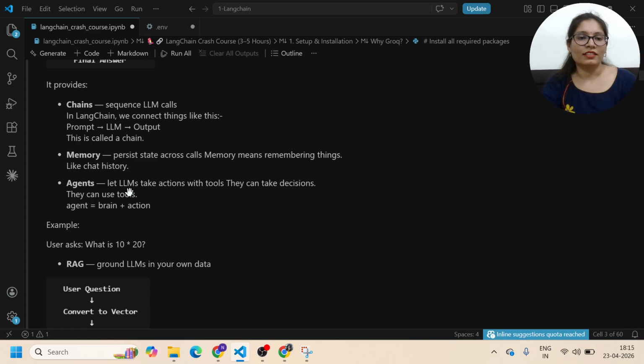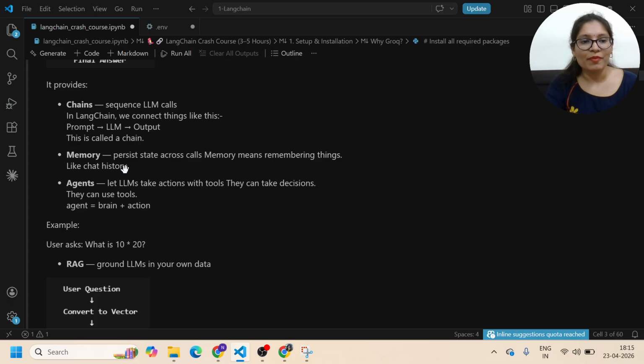So guys, an agent can take action. With tools, they can take decisions and use tools. Agent equals brain plus action. If you ask the agent something, like what is 10 into 20, then it will automatically calculate this and return the result. So it can think and act, that is an agent.